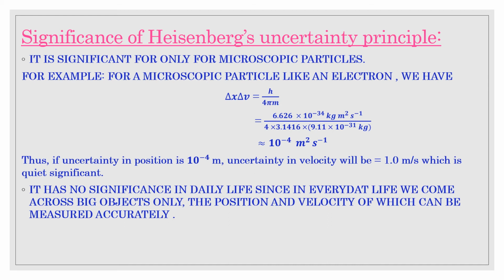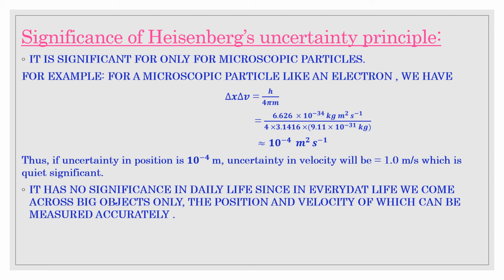The energy of the photon is insufficient to change the position and velocity of bigger bodies when it collides with them. Suppose the light from a torch falls on a running rat in a dark room. It neither changes the speed of the rat nor its direction, that is the position.